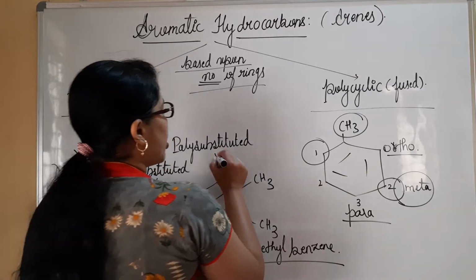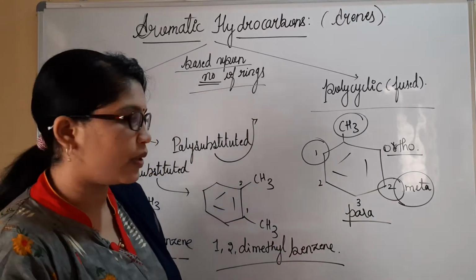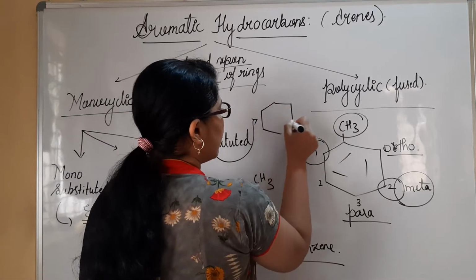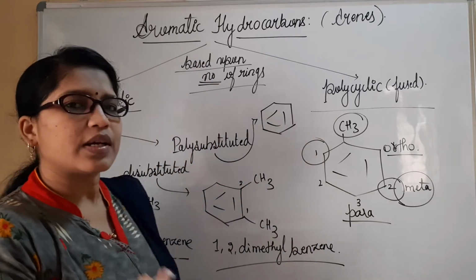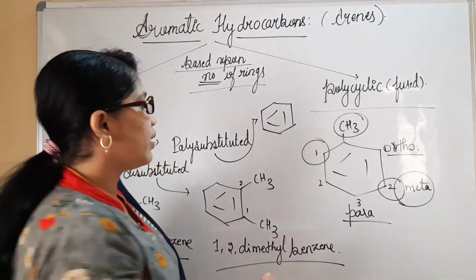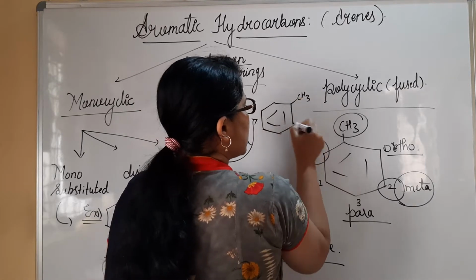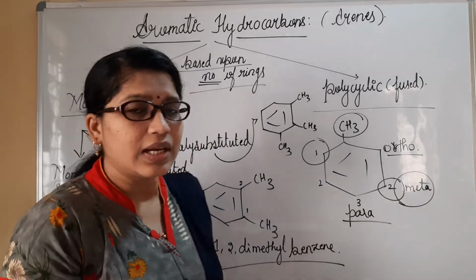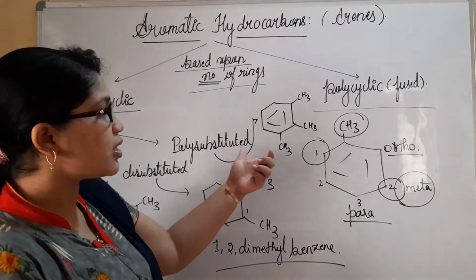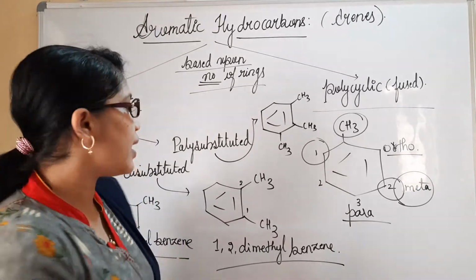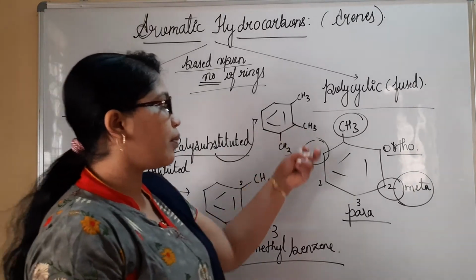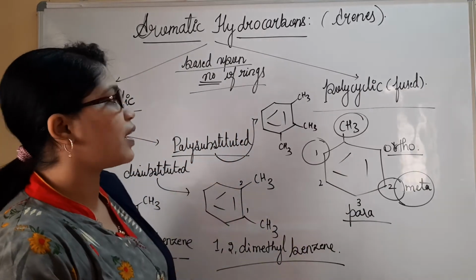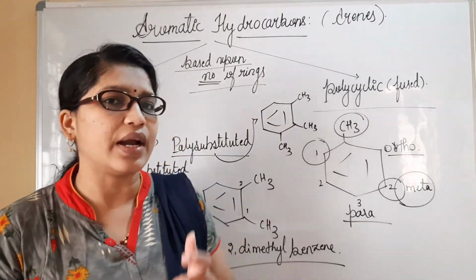Let us consider polysubstituted hydrocarbons. When you consider polysubstituted, again I could consider benzene itself, right? Poly in the sense there must be more than 2 substitutions. We can consider this is first, this is second, and we can also consider this one. Then we can write 1,2,3-trimethyl benzene. Tri-substituted compounds are referred to as polysubstituted. There may be 3 or more substituents present. At that time they are referred to as polysubstituted aromatic hydrocarbons.